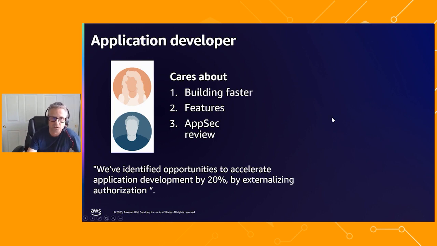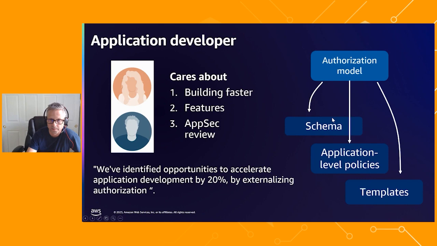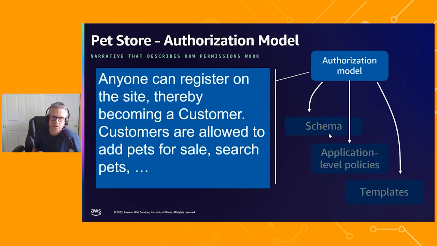So how does an application developer engage with the product? There are three steps or three levels. The first is to define your authorization model. This can be represented simply as a narrative that describes who is allowed to do what within the application, and would be written in conjunction with the business owner of the application or the product manager.